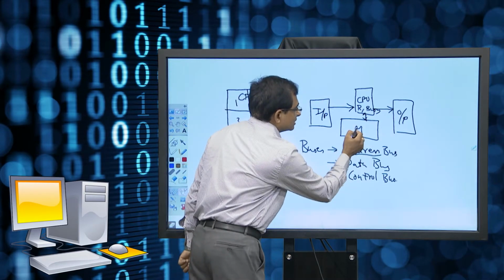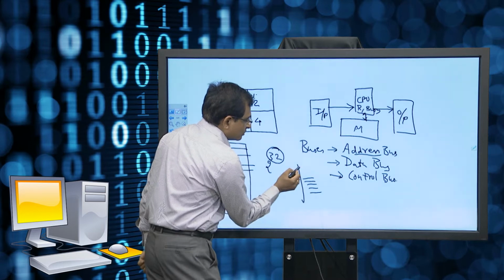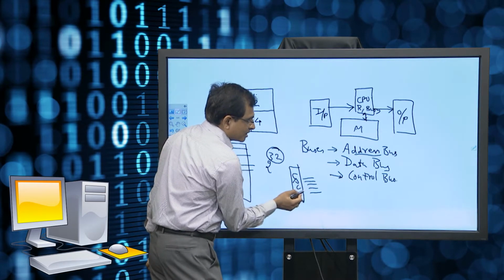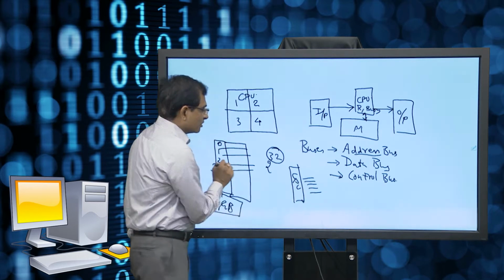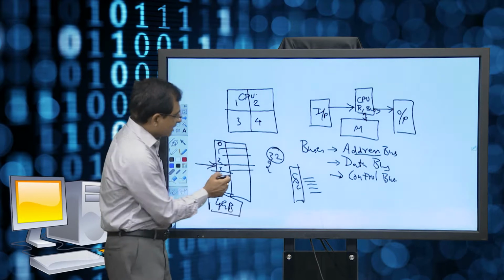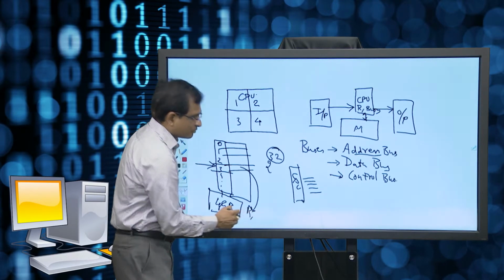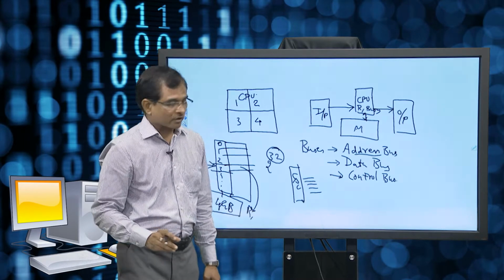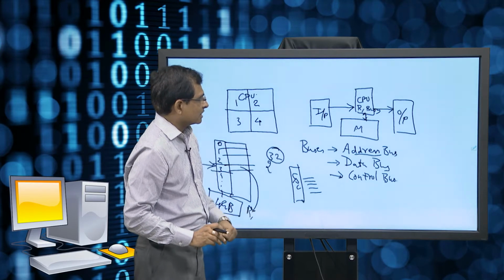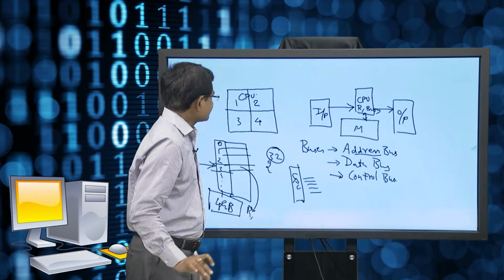So, 32 lines, 32 wires would be required to the CPU, so that the CPU can generate the appropriate address bits. So that the appropriate unique memory location could be identified, and the contents thereafter could be submitted to the registers or brought into the IO buffers and so on. So, the point is there are various buses available with the CPU through which it is going to interact. This is how a digital computer is going to operate, fine.